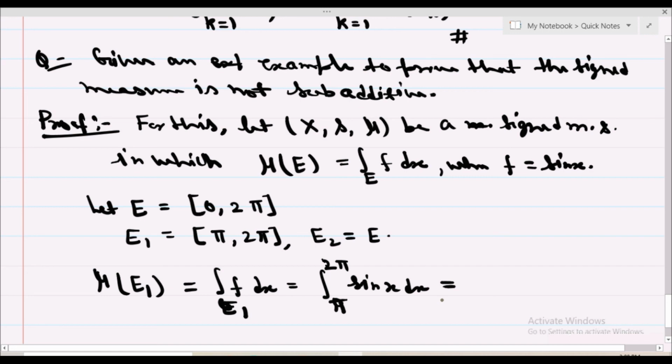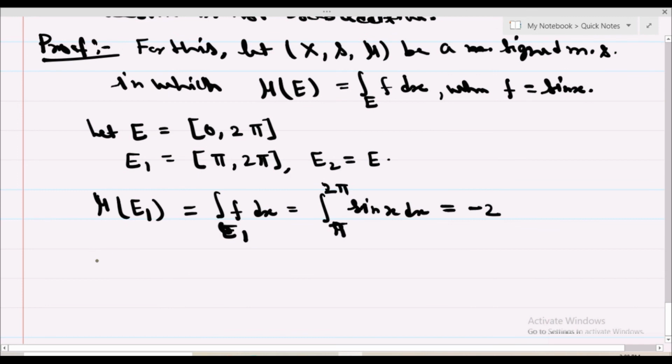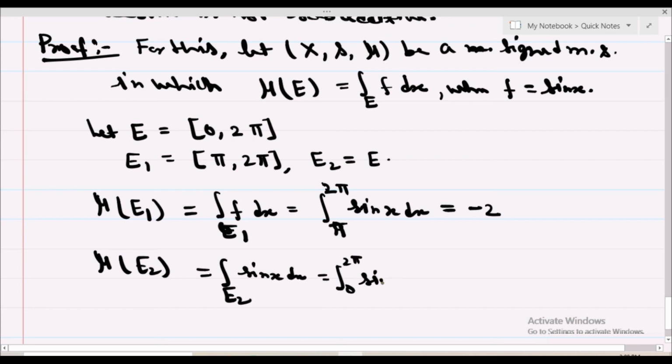In this case, if you integrate this integral, then you get the value -2, and if you find the value of mu of E2, the integral over E2 of sin x dx is the integral over 0 to 2 pi of sin x dx, which is 0.